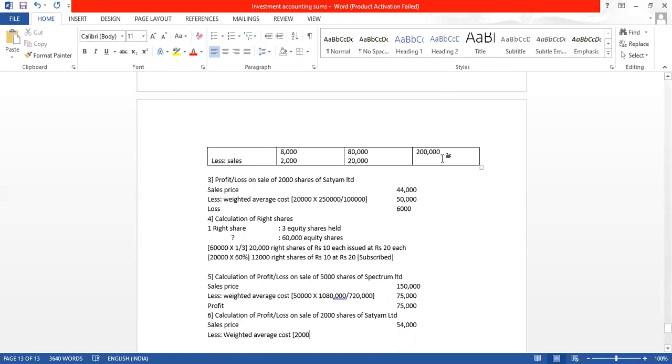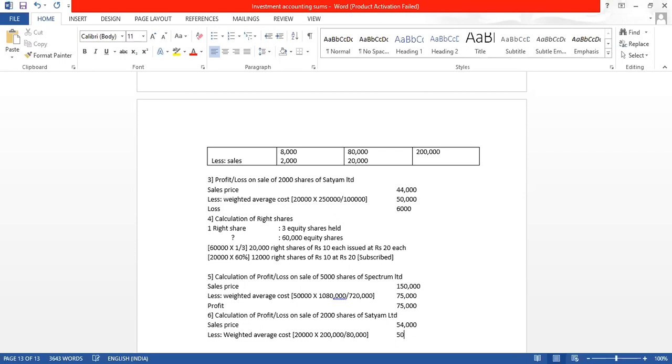2,000 shares here, 20,000 into 2 lakh divide by 80,000. So let us see how much cost we are getting. 20,000 into 2 lakh divide by 80,000.